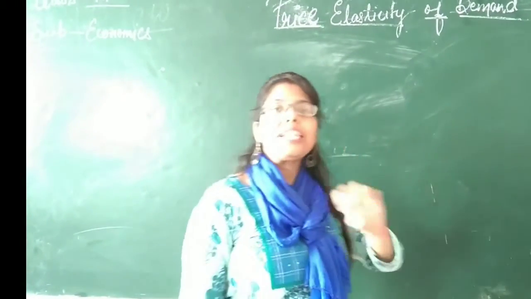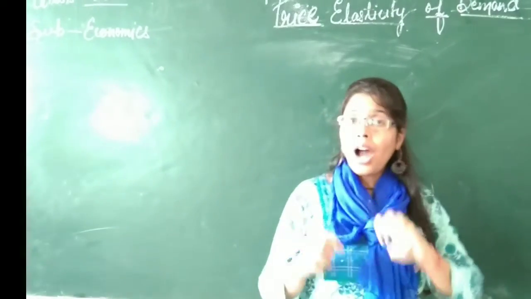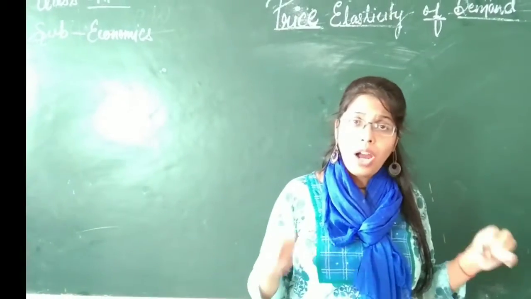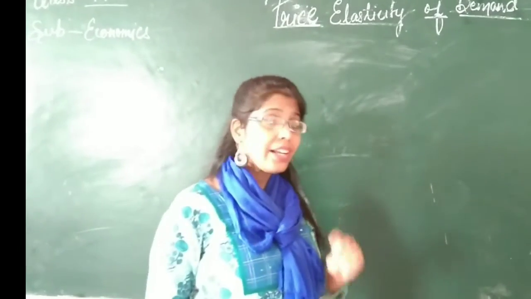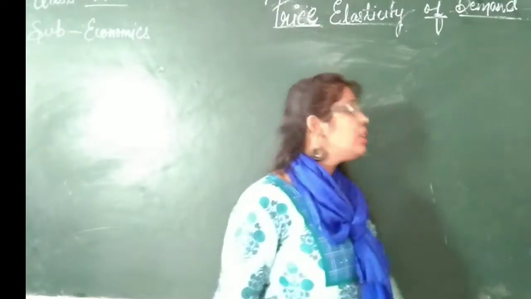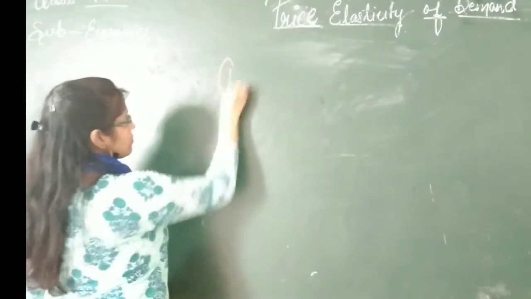So what is actually elasticity of demand? That means how demand can be stretched, how much demand is elastic. That is called elasticity of demand, and there are three types of elasticity of demand. Let us see what they are.